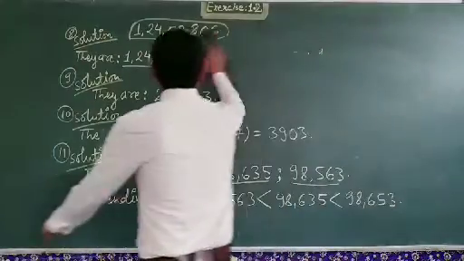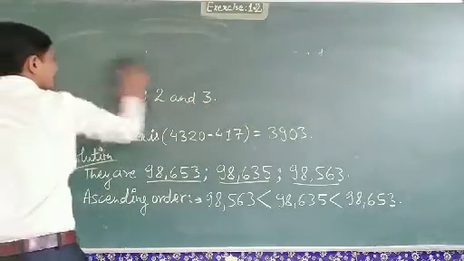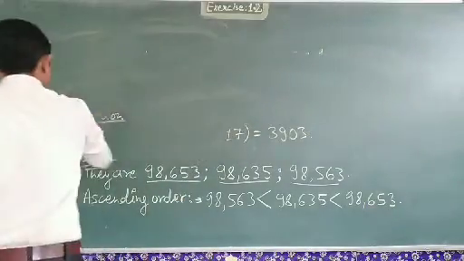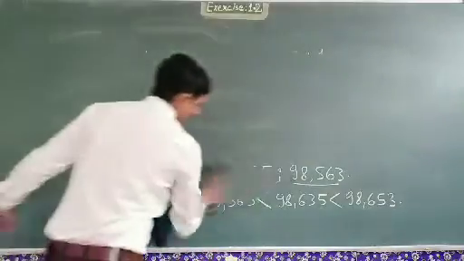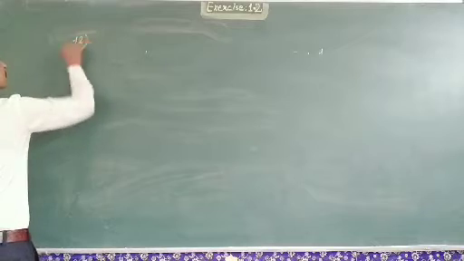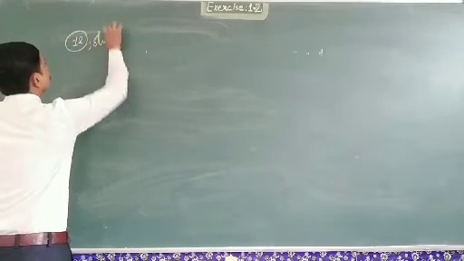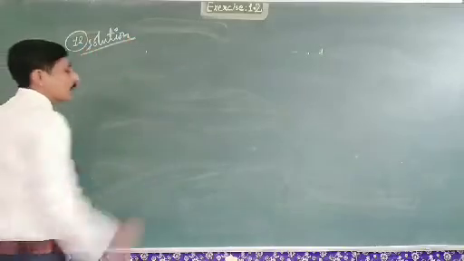Now we come to question number 12. Solution of question number 12.